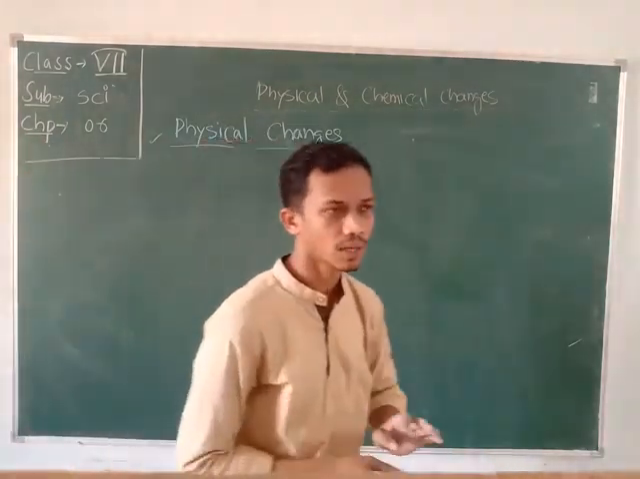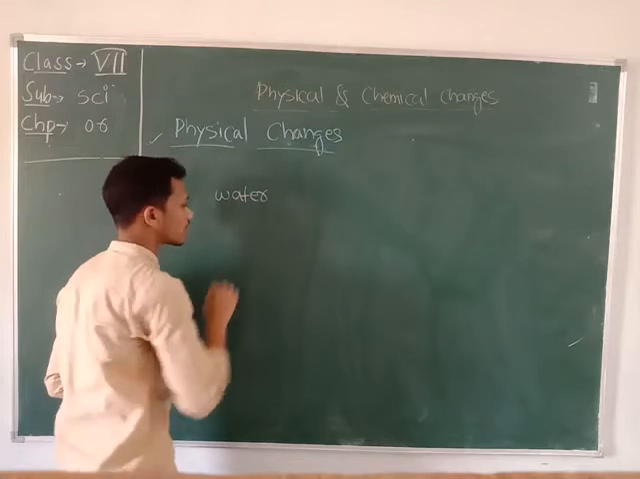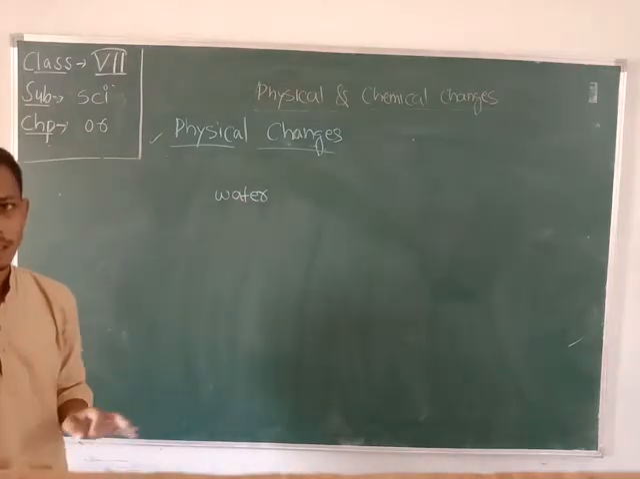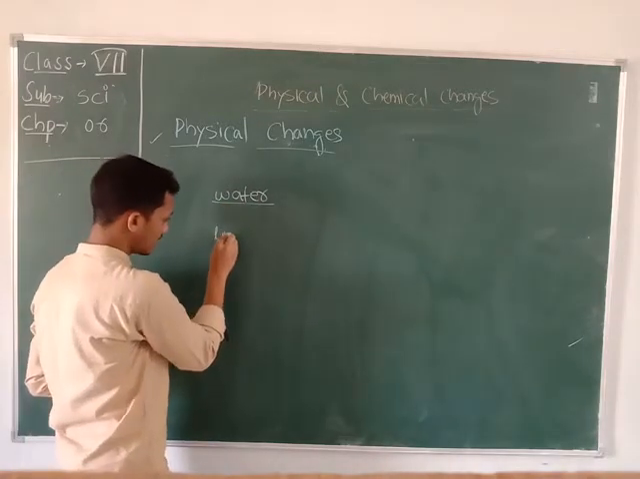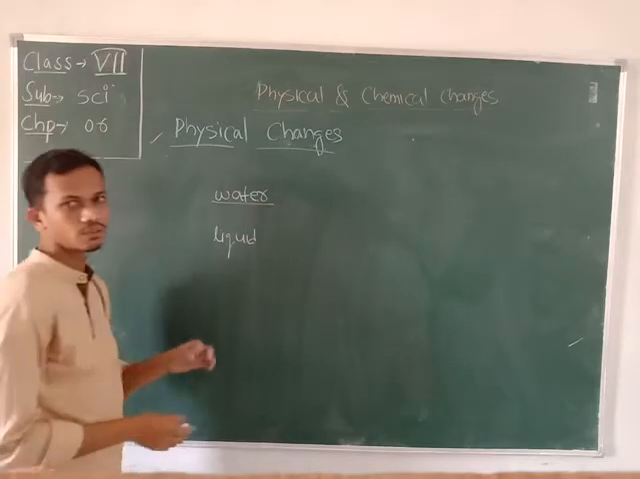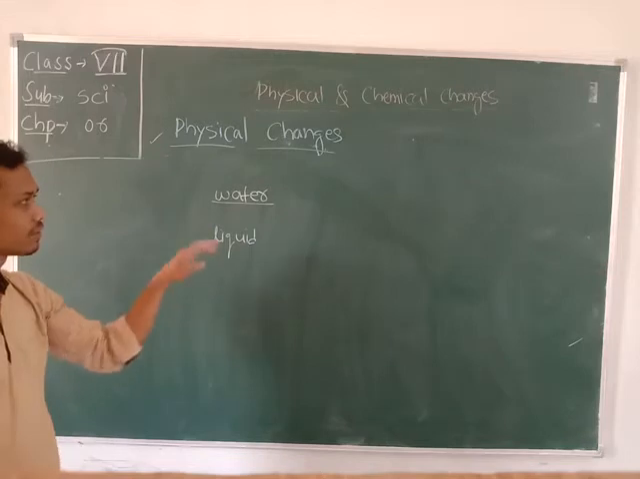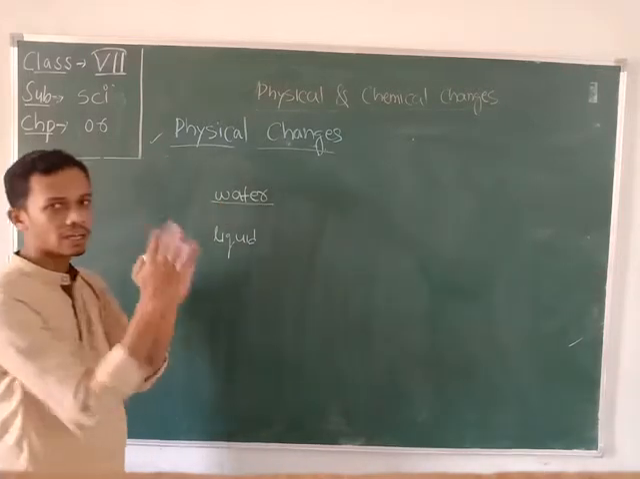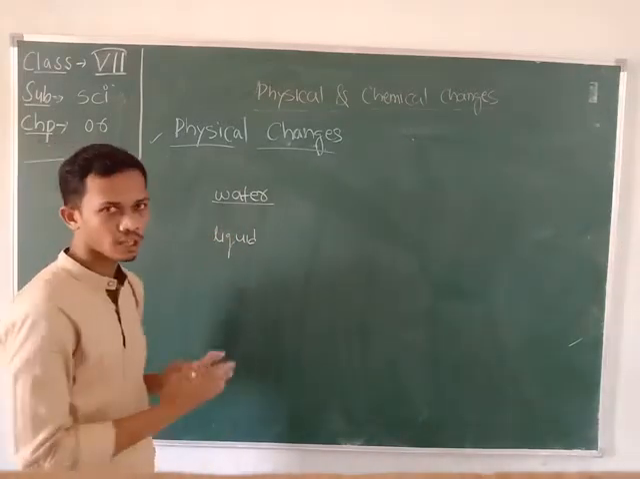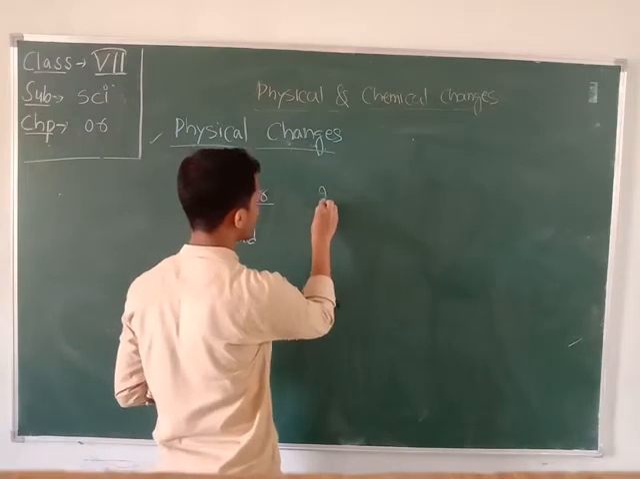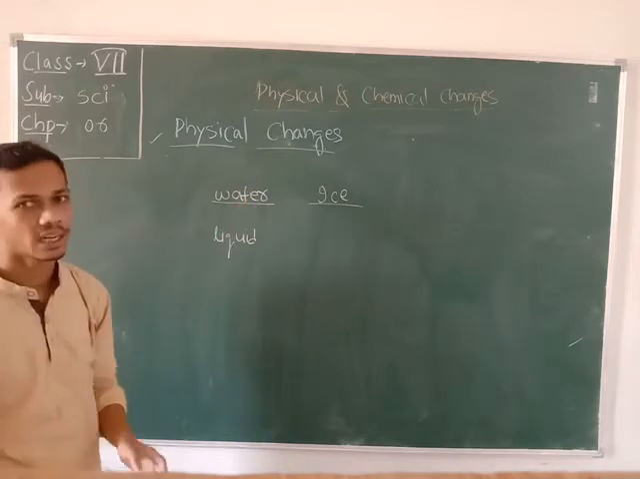First we take an example. Suppose we take the example of water. So student, what is the state of normal water? At normal room temperature, the water is in the liquid state, which we drink. Whenever we keep a bottle of water inside a refrigerator, inside a fridge, then after a longer period of time the water turns into ice.